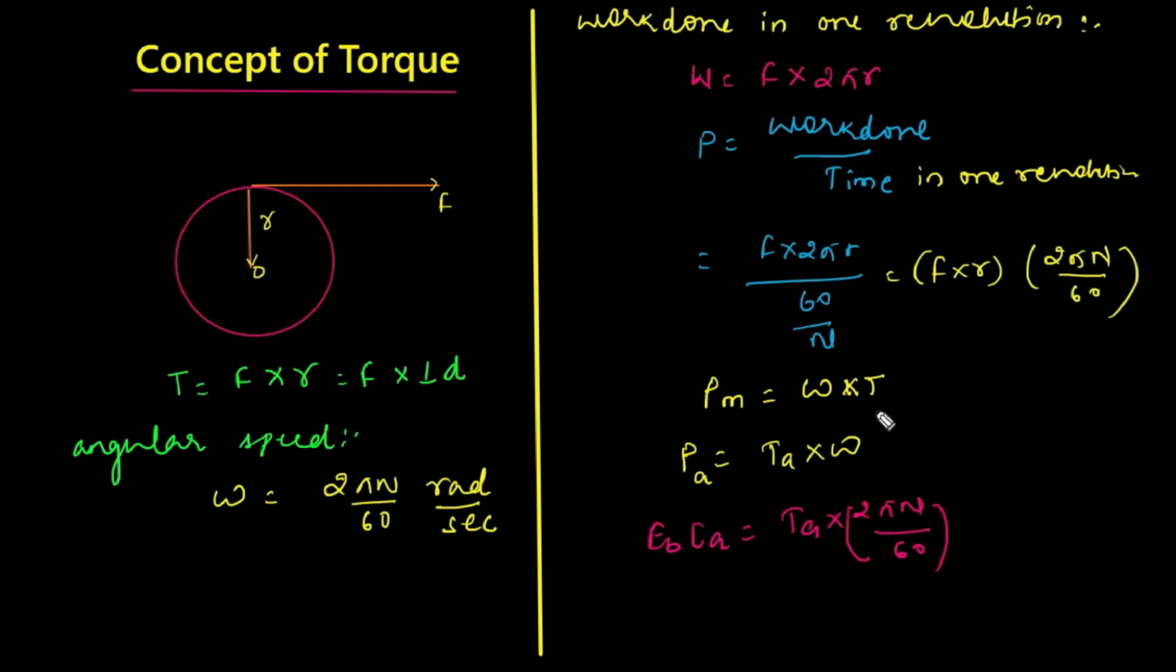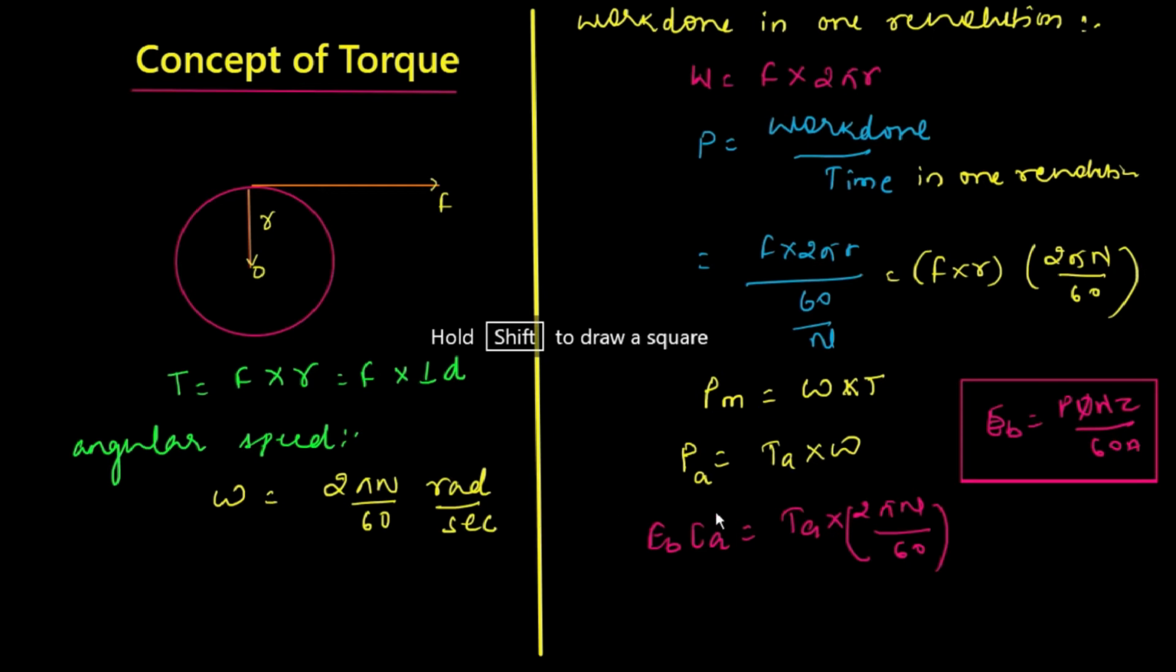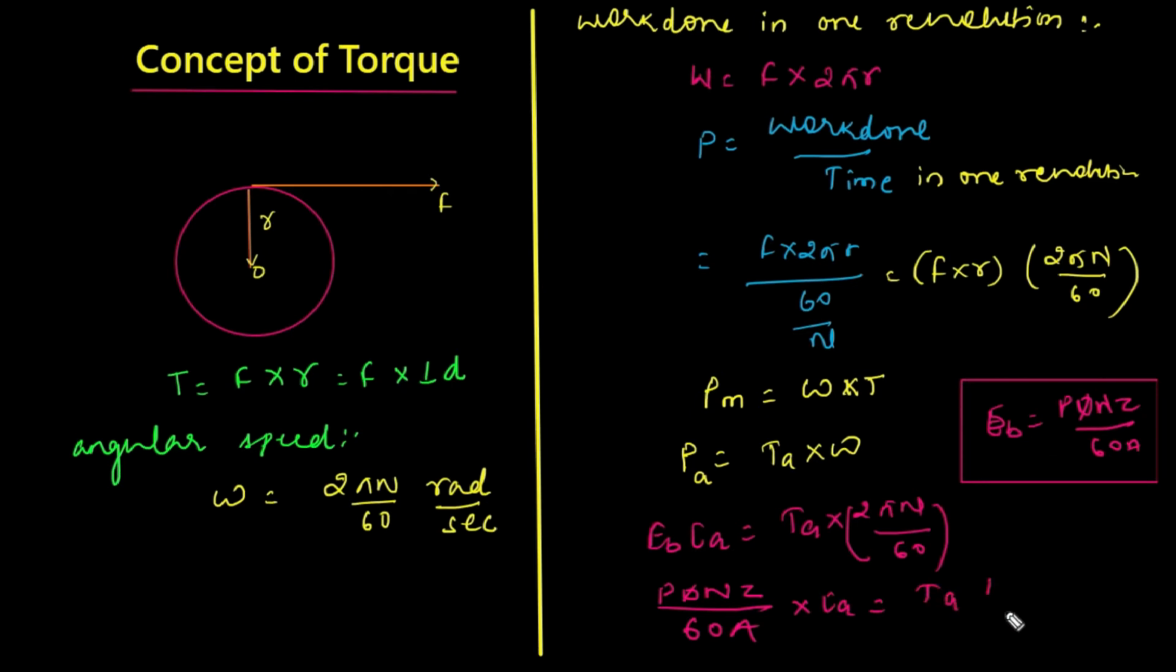By this we also know that the formula of the EB can be written as P phi n Z upon 60A. This is the formula of the back EMF. If we put this formula over here, we can find P phi n Z upon 60A into IA will be equal to TA into 2 pi n upon 60.